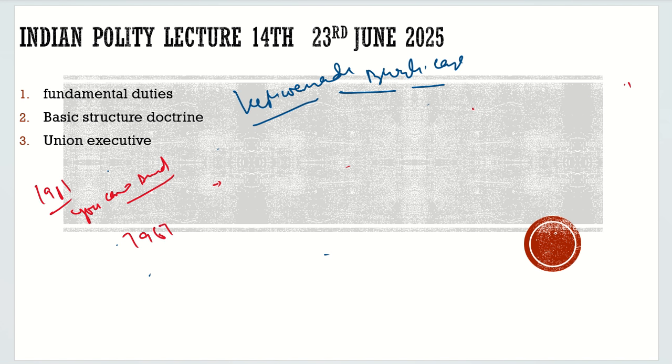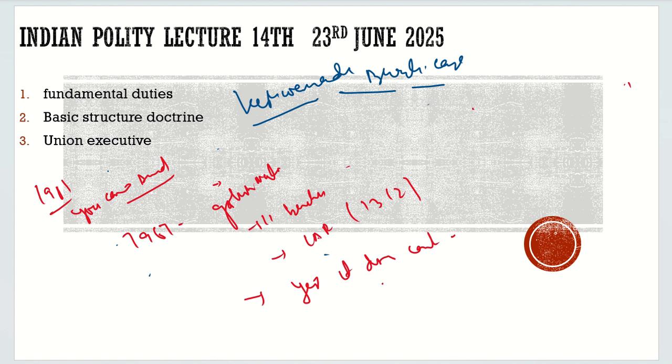In 1967, Golaknath case heard by 11 judges. Question: does Constitutional Amendment Act come under Article 13? Does it violate the law which is mentioned under Article 13(2)? Does it contain Constitutional Amendment Act? But here the stance got changed. It said that yes, it does contain, and you can't amend the constitution. You cannot amend the fundamental rights, because it is very much restricted in Article 13(2).